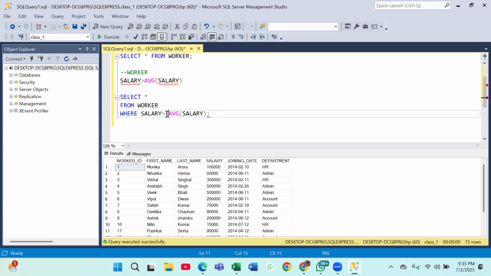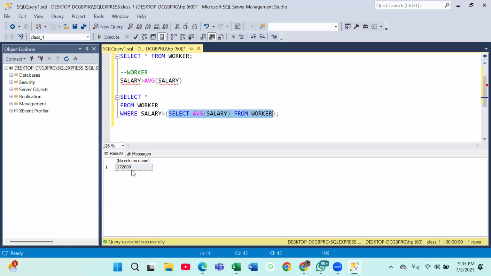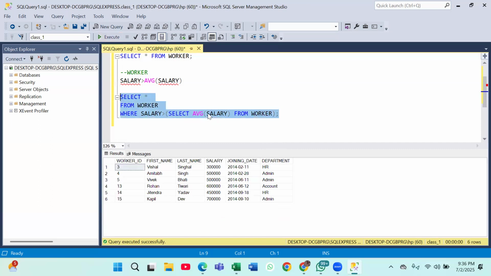That means I will write a query to find out the average salary. How will I find out average salary? I say I want average salary from my worker table. This will give me average salary, right? Are you able to get that? So first your inner query will work. In most cases in subquery, your inner query will work first. So here you can see that this is your average salary. Now you will get all these salaries which are greater than 272K. Here you can see that. Is this clear with everyone now? Are you able to get this?